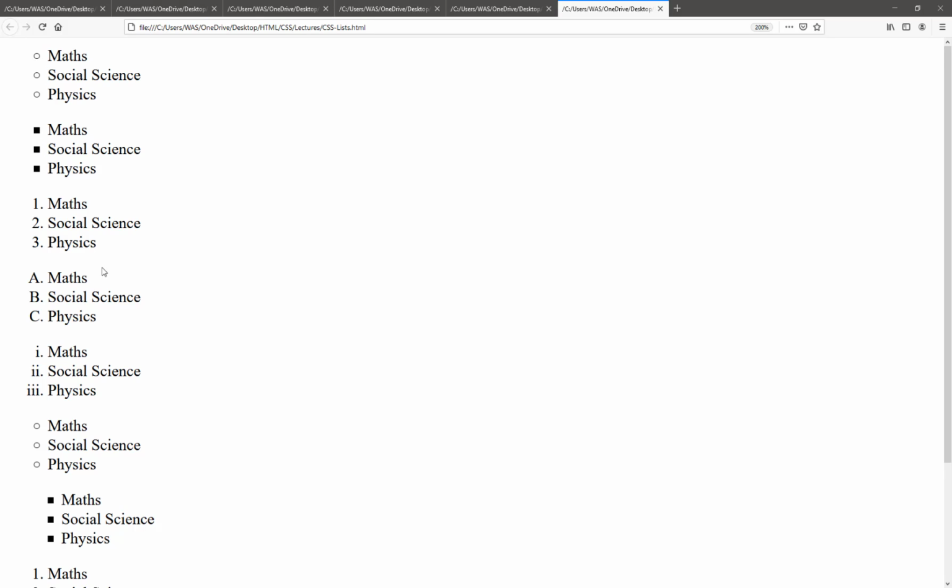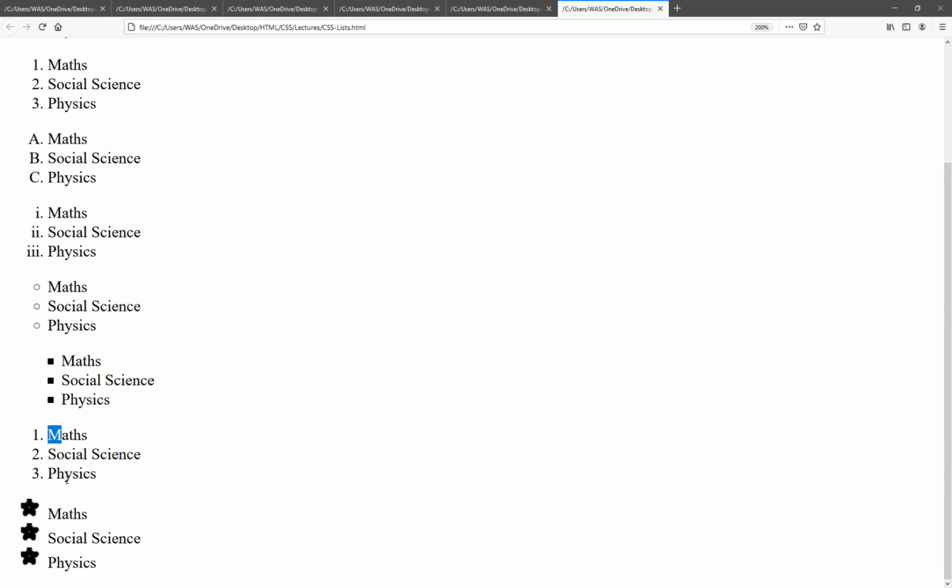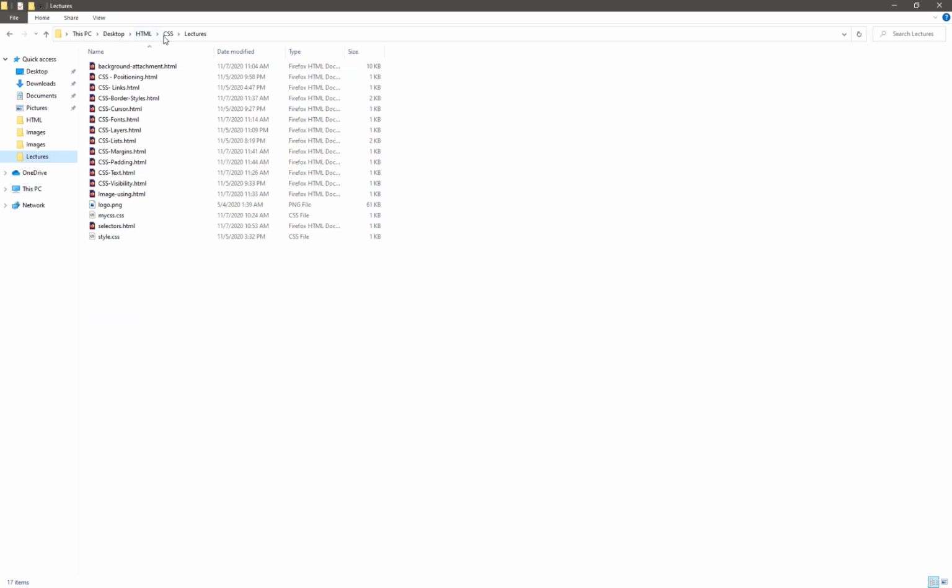Here we have circle, square, number, capital alphabetical, and small Roman. And this is the child list inside the main list. This is the number. And the last one is my own defined image used as a list bullet.